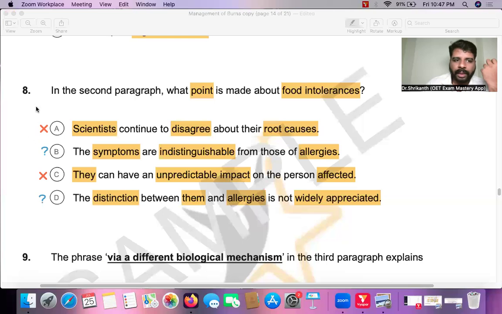Answer option B is a little bit easy to eliminate, because we have additional symptoms, that is headaches, bloating, and lethargy. Those are specific to food intolerances. So the more precisely mentioned answer, the most difficult answer to eliminate, is answer option D. The difference between them is not widely appreciated.